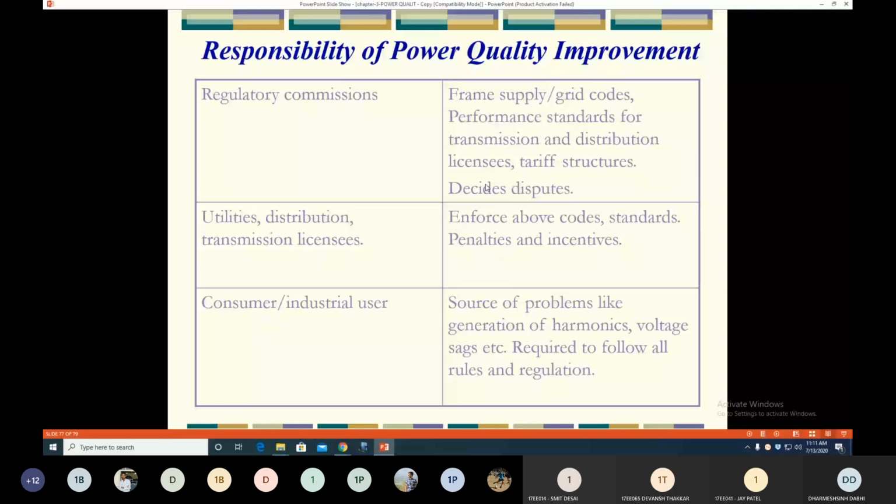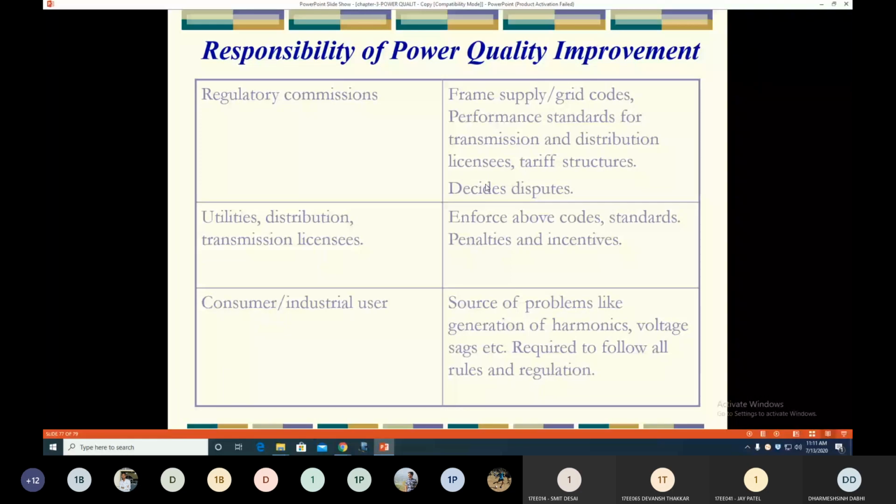Different states have a separate State Electricity Regulatory Commission that makes the standards related to electrical engineering, and the same way for power quality problems. So all the states have different power quality standards. That we will discuss in the next lecture: what are the problems in the Indian perspective related to power quality standards?